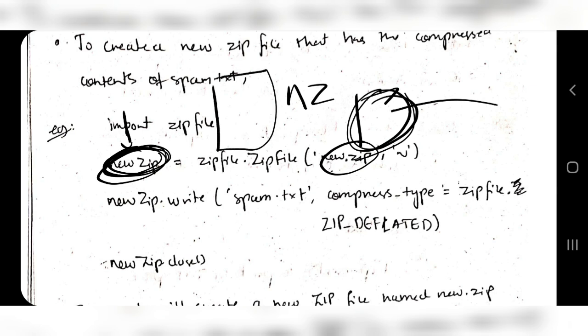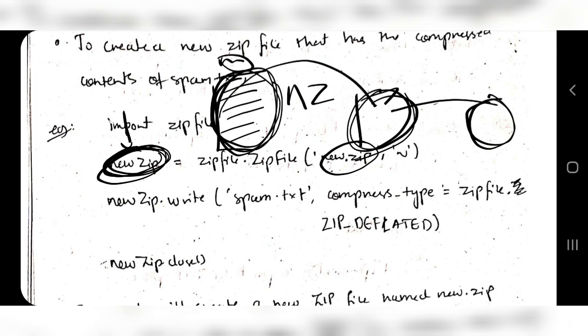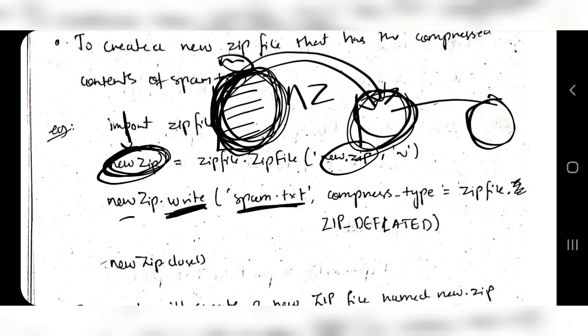So this is the thing which I have to compress, like for example this is my mark sheet. Okay, mark sheet I have to compress and store it somewhere. So what I will do, I will pass this mark sheet into the new zip object. So I will be using this function new zip dot write. So this will write what it has to write, this one. Where is this stored? Inside the spam text. Okay, so this is stored in the file name, that will be compressed here, and that will be stored somewhere.